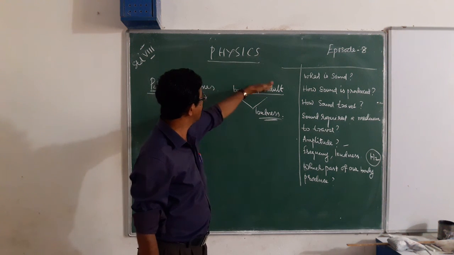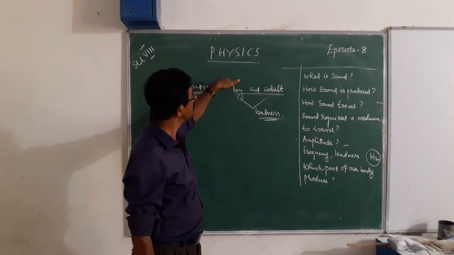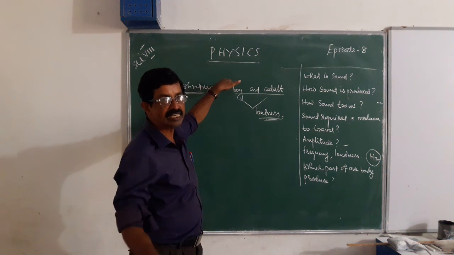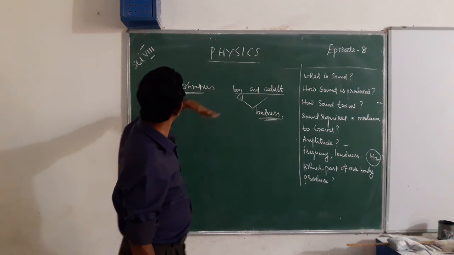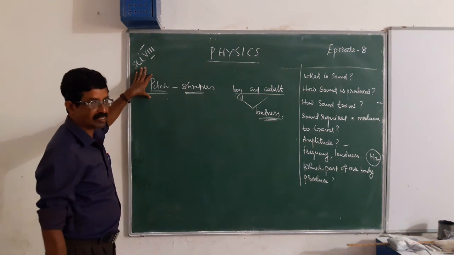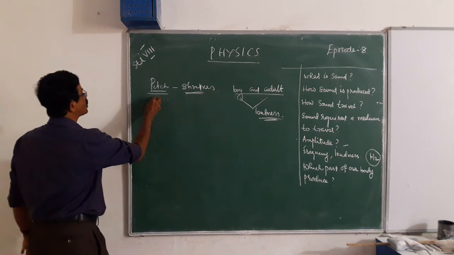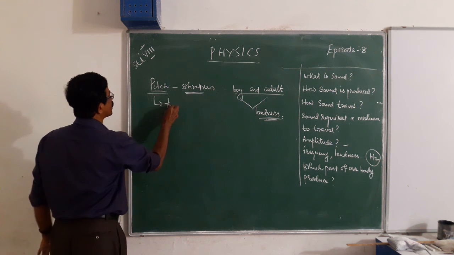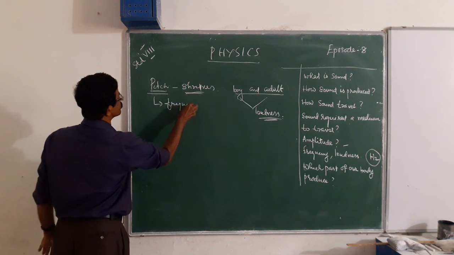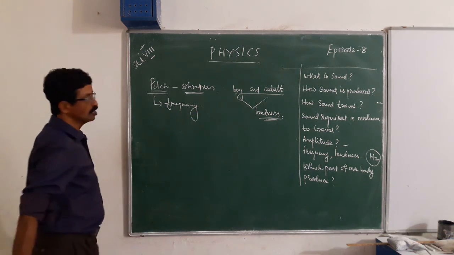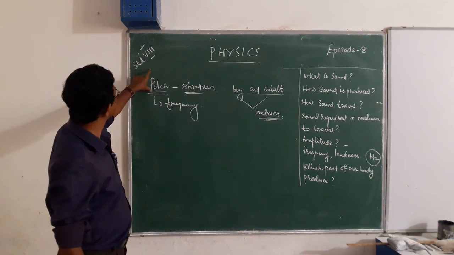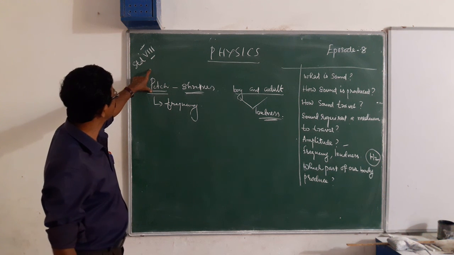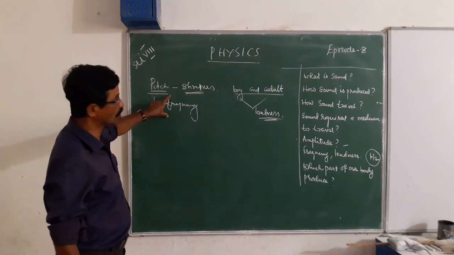They differ in their sound shrillness, and that quantity is also called pitch. A sound's pitch is related to frequency. The pitch of a sound depends on frequency.